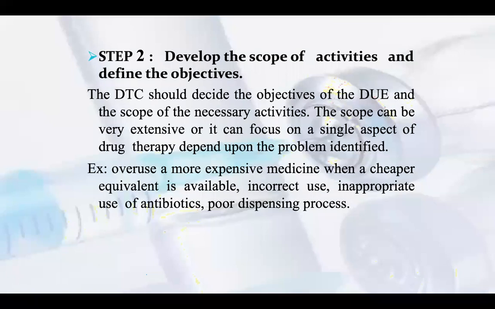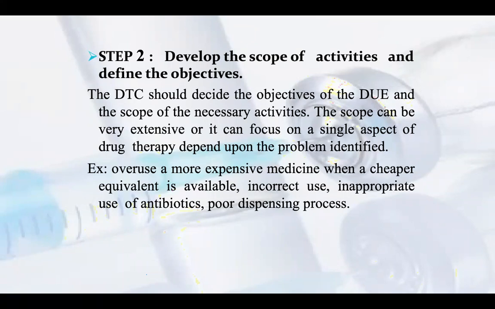Third one, inappropriate use of antibiotics, because mostly when a patient comes with an infection, it is not known which type of organism has invaded the patient. So they first start empirical therapy, and they have to check that the right antibiotic is prescribed at that time.